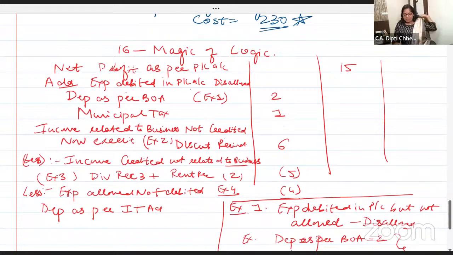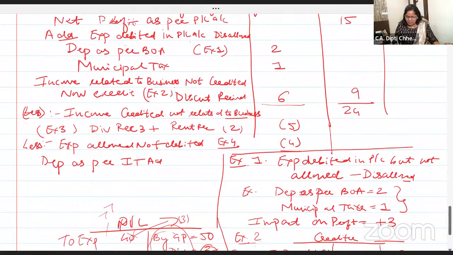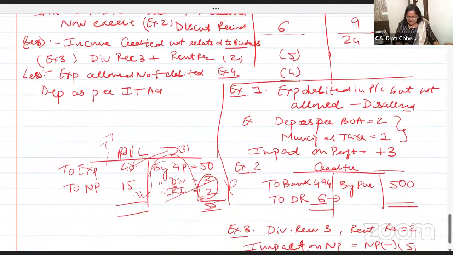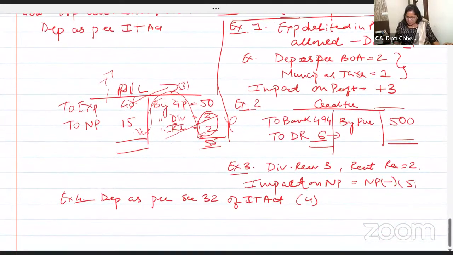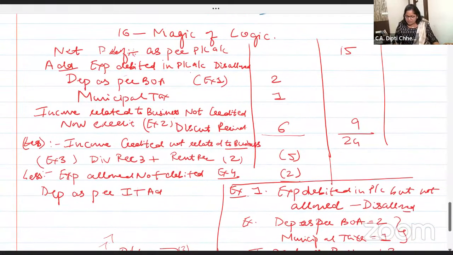So now book profit is 15. Whatever is added, add it. 9. So this is 24. Whatever is deducted. Oh, coincidentally, it is coming same. I just made the example in front of you. And since it is coming same, we won't keep it the same. Let's make depreciation as per income tax 2. Change the figure so that you feel that impact. 2. So 6 rupees you reduce.